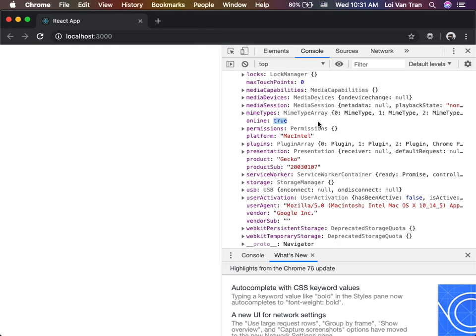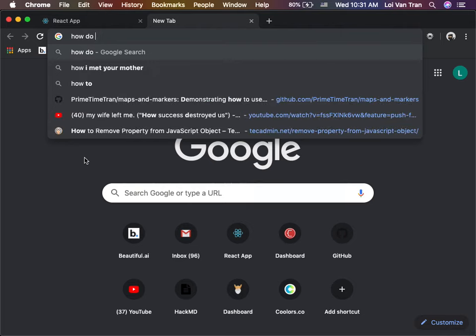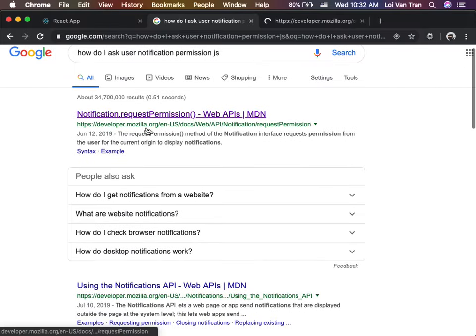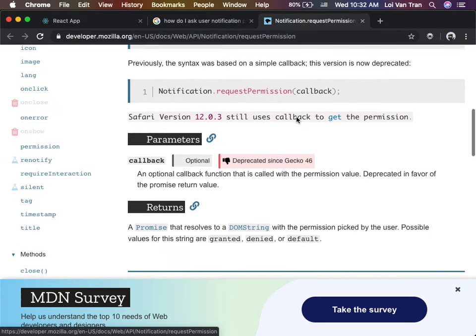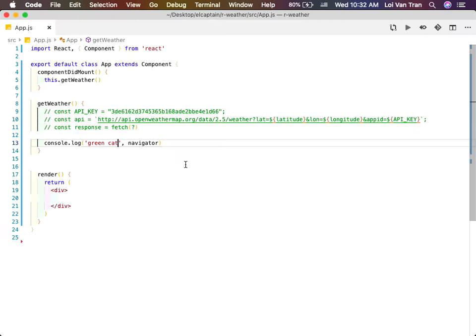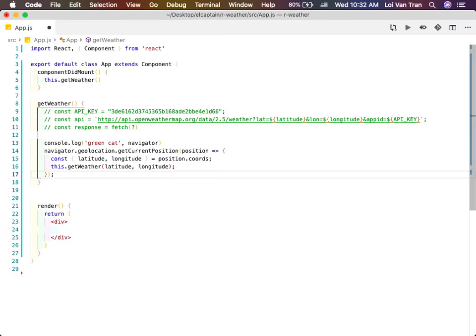There are many, many complicated objects that your JavaScript runtime has access to, okay? They're there for free. You don't need to know what all of them do. You just need to Google something, some code, right? How do I ask user notification permission JavaScript, and you'll find a code example, a code snippet, right? Well, this is not the one. I already looked through it for you, okay? Here it is, right here.